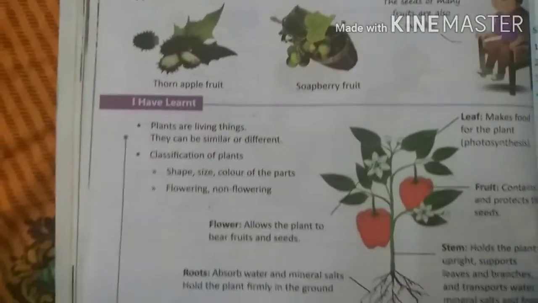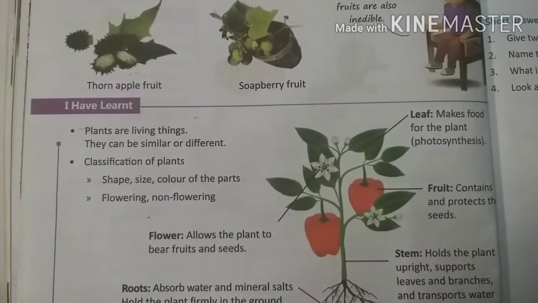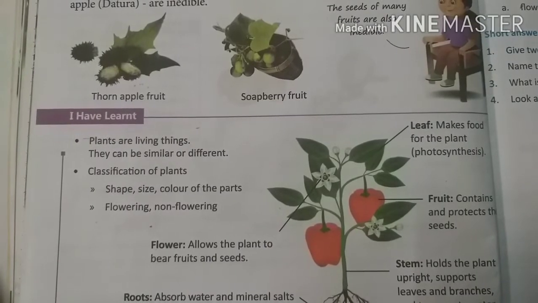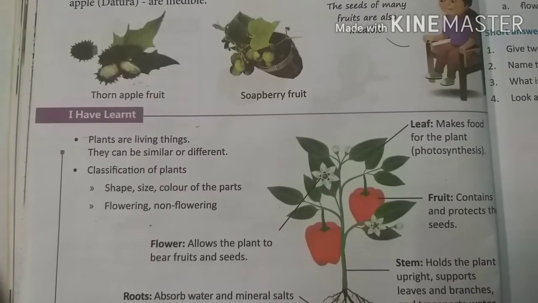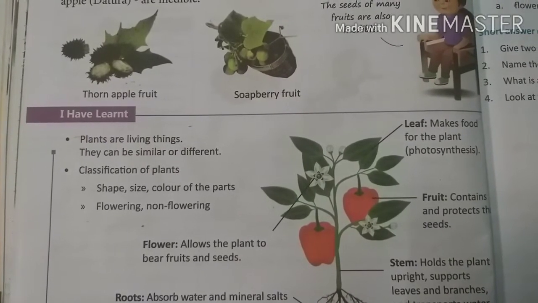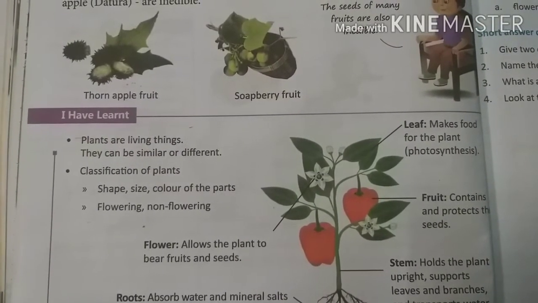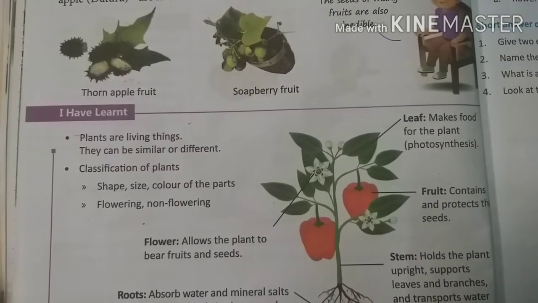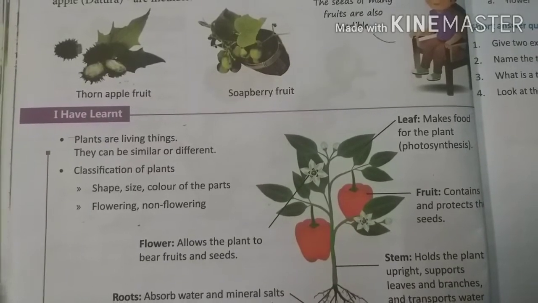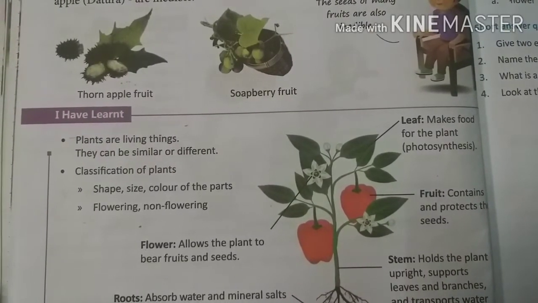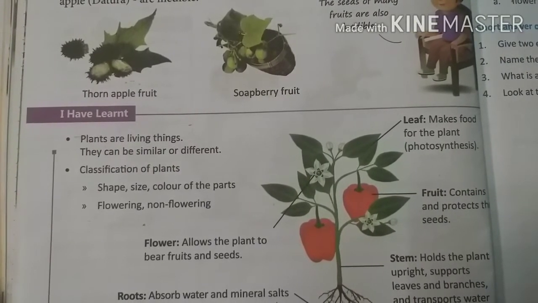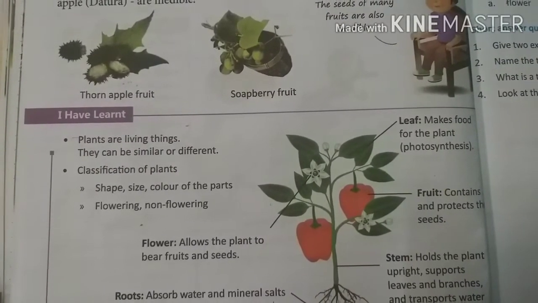Now they are the examples of thorn apple fruit and soapberry fruit. Thorn apple fruit, in Hindi we say dhatura. It is inedible. We can't eat thorn apple fruit, and soapberry fruit is also inedible.